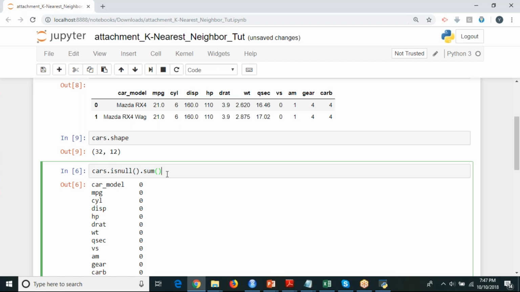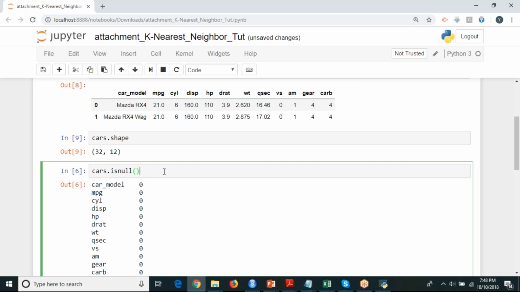Checks for any zero value in the columns. When we do the summation of a particular column, it gives a count of null values. Yes. Okay. Now what about this? It will check whether your data set has null values or not. Null values means empty values or missing values.